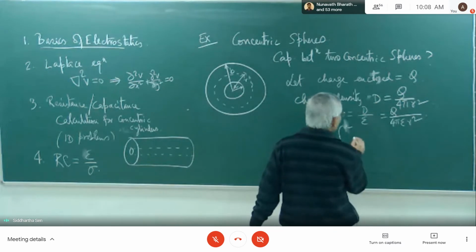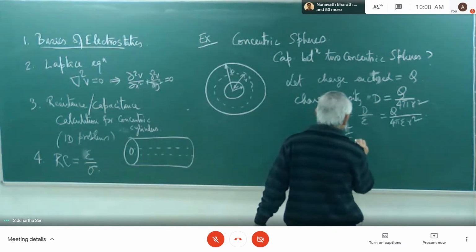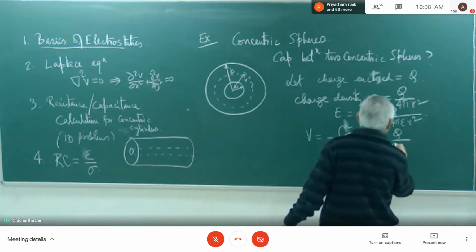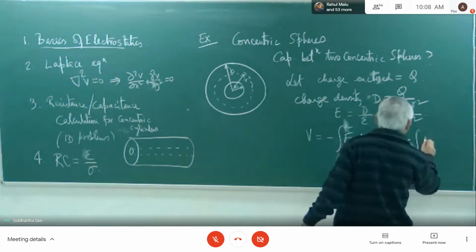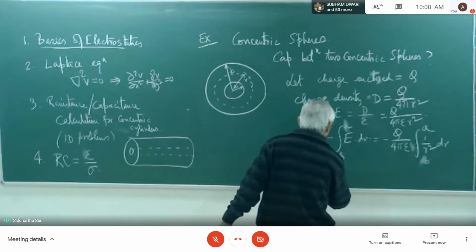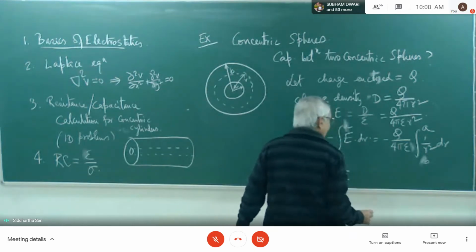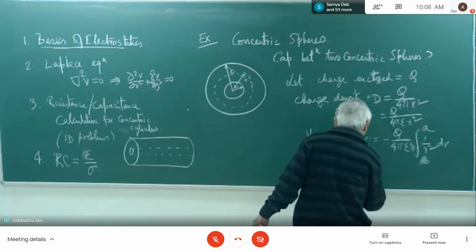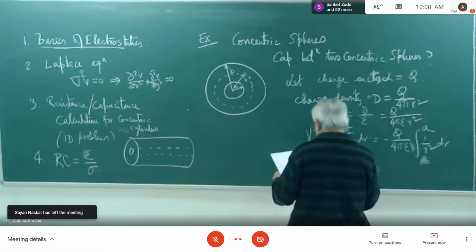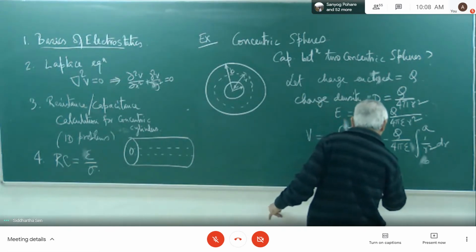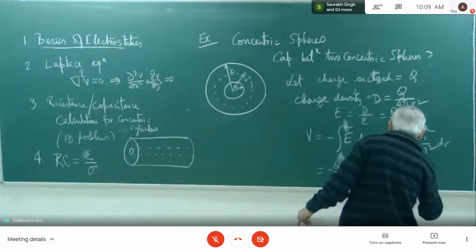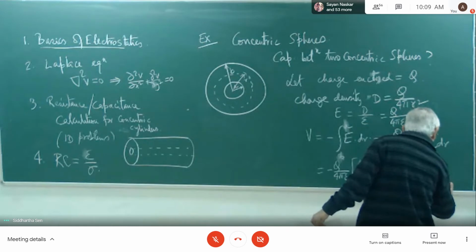This is equal to minus the integral of E dot dr, which is equal to minus Q divided by 4 pi epsilon into the integral of 1 by r square dr, from B to A. This comes to be minus Q divided by 4 pi epsilon, and here it is not log natural r, it is 1 by r, from B to A. So this is coming to be Q divided by 4 pi epsilon into 1 by A minus 1 by B.